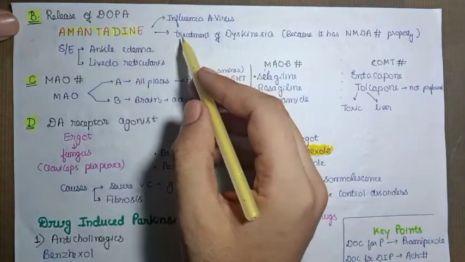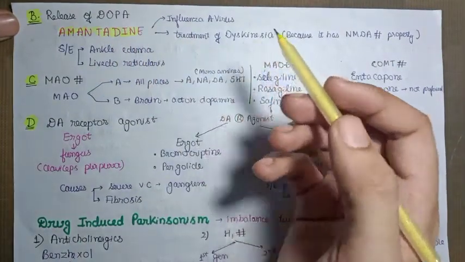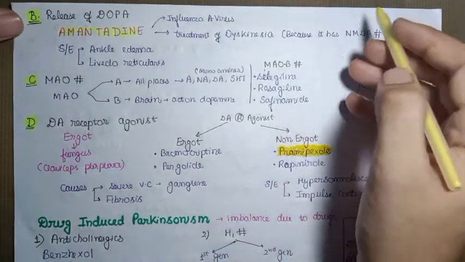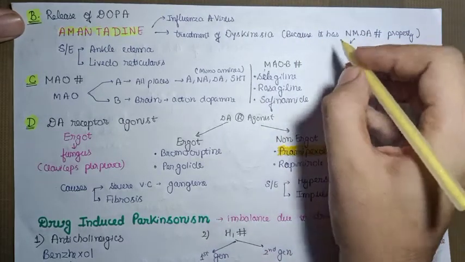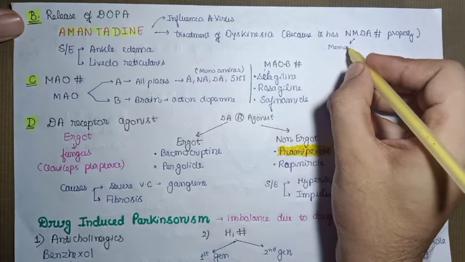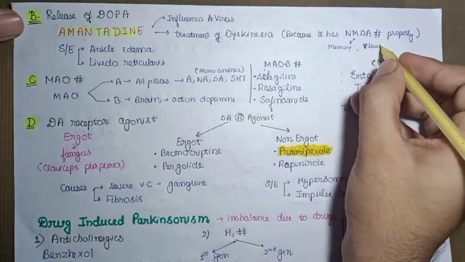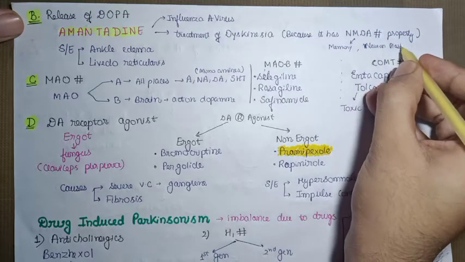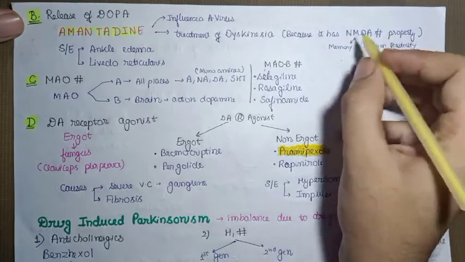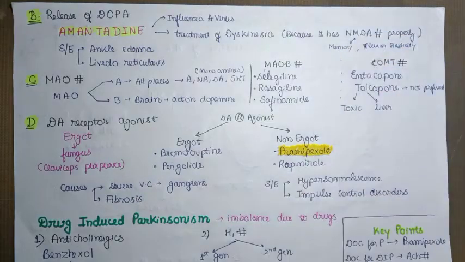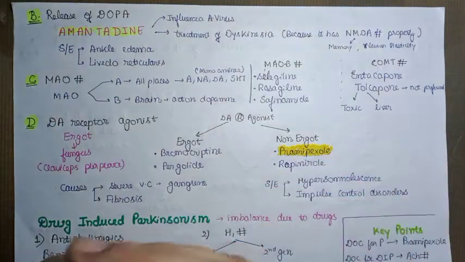Apart from that, it can also be used for the treatment of dyskinesia because it has NMDA antagonist property. NMDA is a receptor which you can relate to memory and neuron plasticity. The NMDA receptor is basically responsible for memory and learning and neuron plasticity. Neuron plasticity basically means the connection between the neurons that helps in the memory or the learning process.